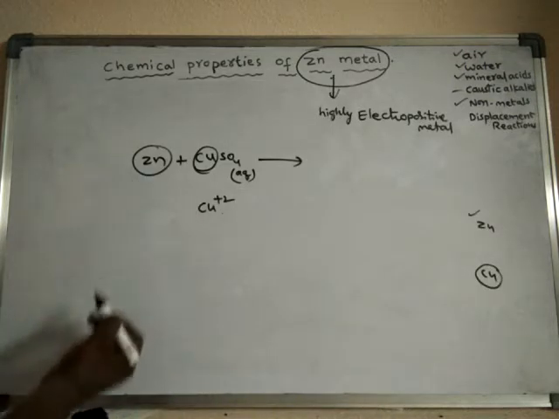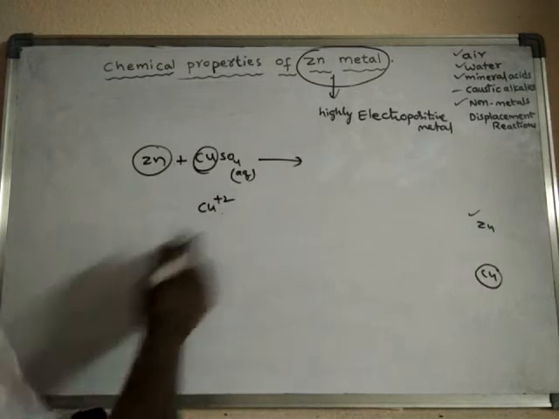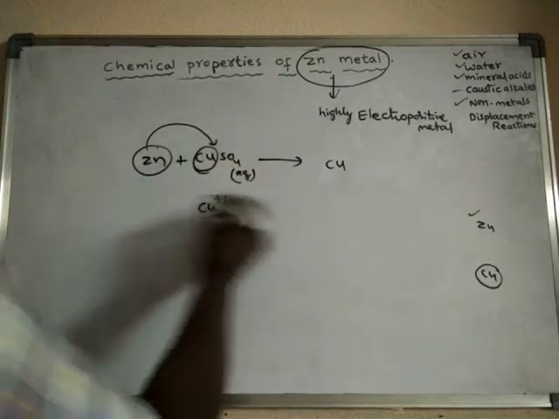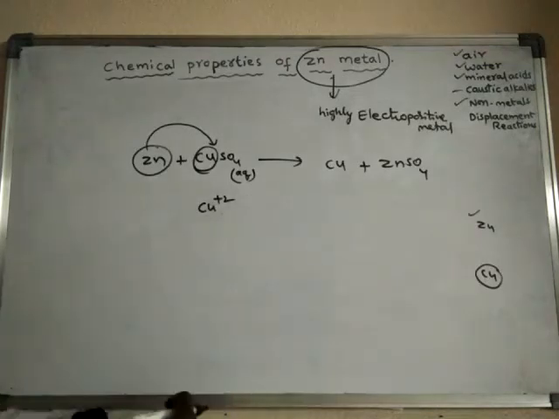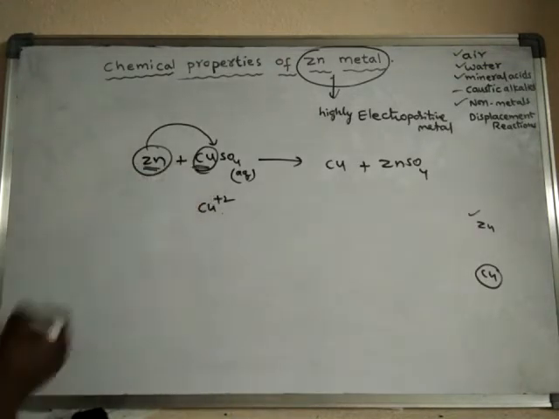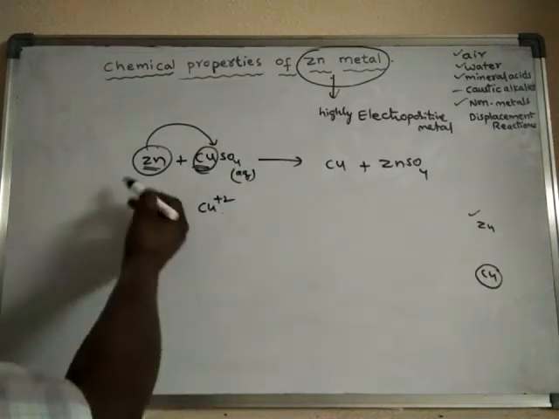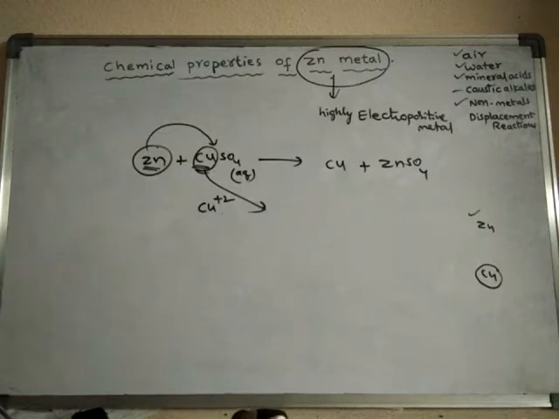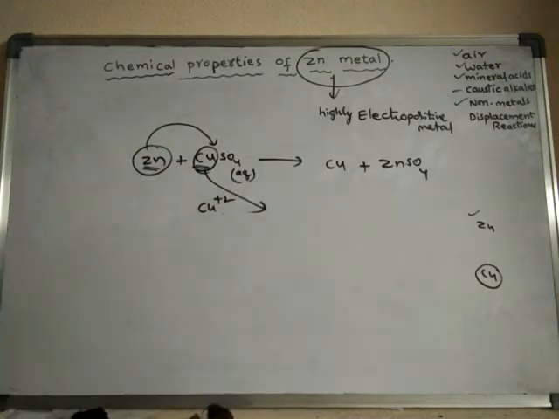So copper, having a positive charge, will lose its charge and become copper metal, and the zinc will react with the sulfate and form zinc sulfate. So zinc is displacing the copper from its salt. Copper is present in its salt, but zinc is taking the place of copper in the sulfate. Now zinc sulfate is formed. Such reactions are said to be displacement reactions.